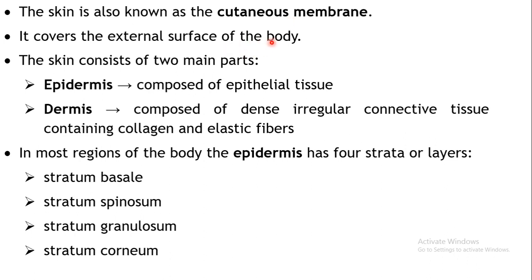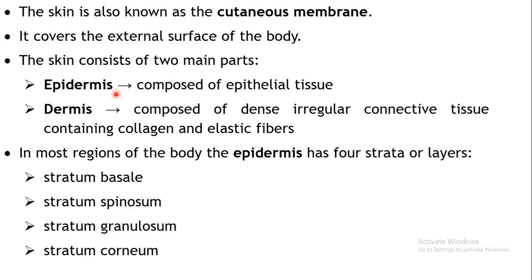By surface area, it is the largest organ of the body. It covers almost the entire body. In certain regions it is covered by mucous membrane, but most of our body externally is covered by the skin.